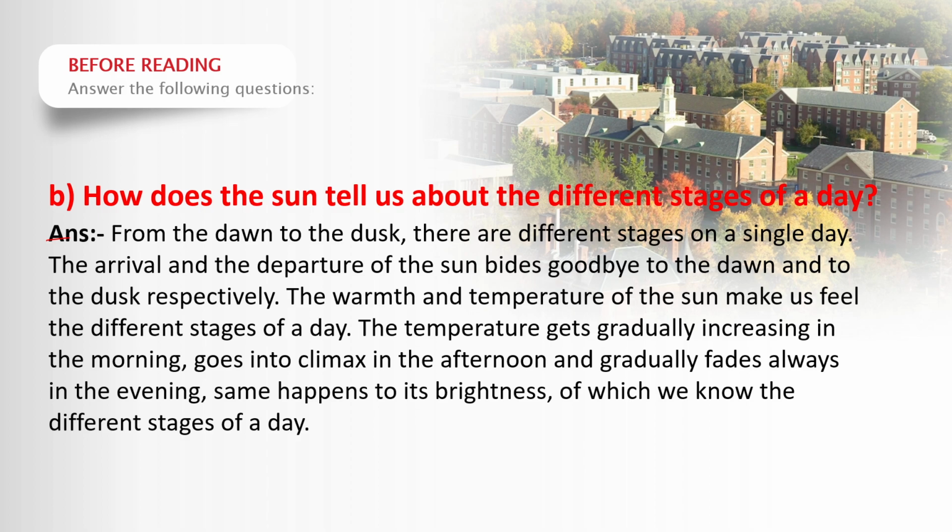The warmth and temperature of the sun make us feel the different stages of a day. The temperature gradually increases in the morning, goes into climax in the afternoon, and gradually fades away in the evening. The same happens to its brightness, by which we know the different stages of a day.